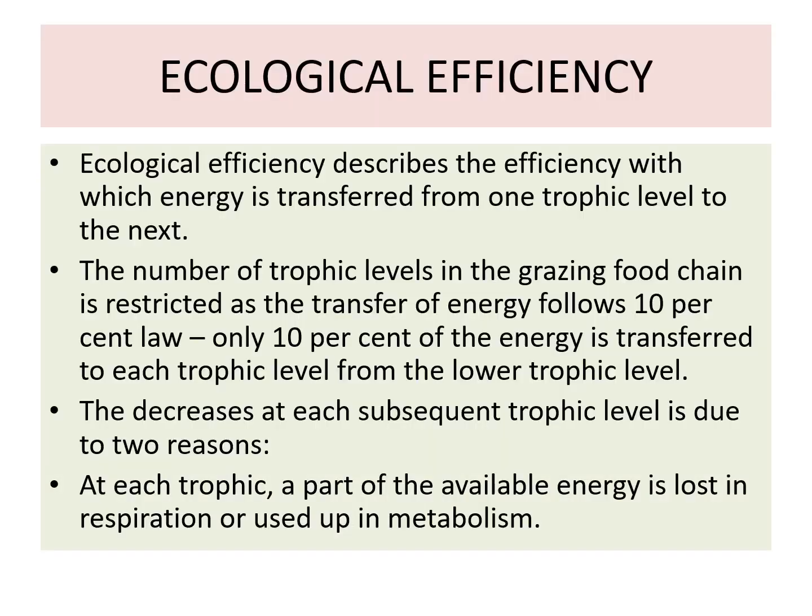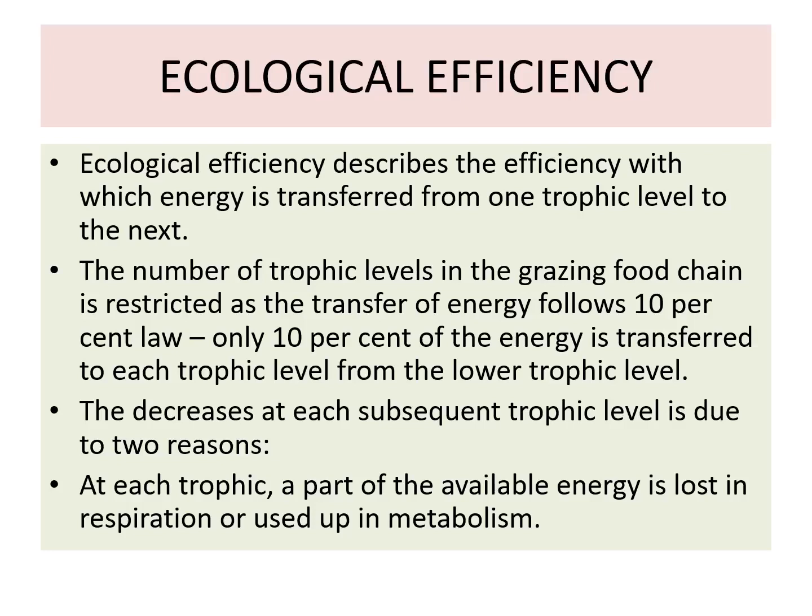Coming to the ecological efficiency. Ecological efficiency describes the efficiency with which the energy is transferred from one trophic level to another trophic level. The number of trophic levels in the grazing food chain is restricted, as the transfer of energy follows the 10% law. 10% of the energy is transferred to the other trophic level.